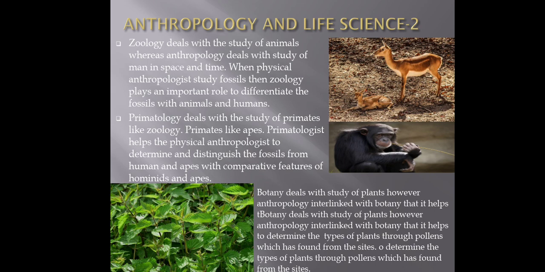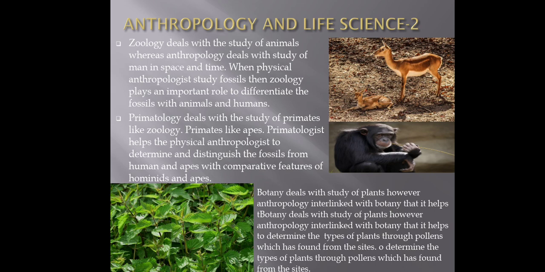Primatologists deal with the primates. It helps to differentiate between primate fossils like gibbon, orangutan, chimpanzee, gorilla. Not only the fossils, because primatologists study the apes' behavior, the geography in which they are living, and the number of fossils found from the sites of apes.